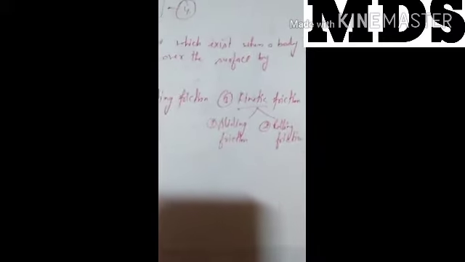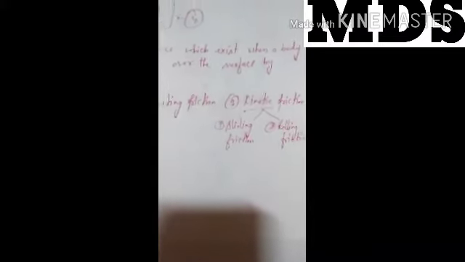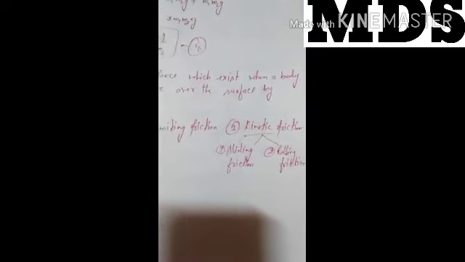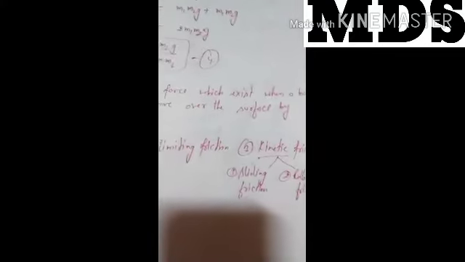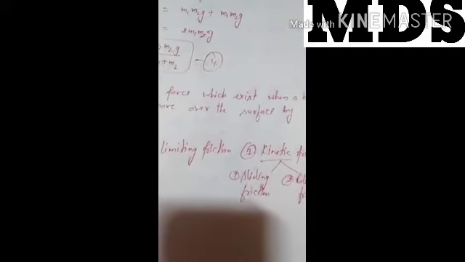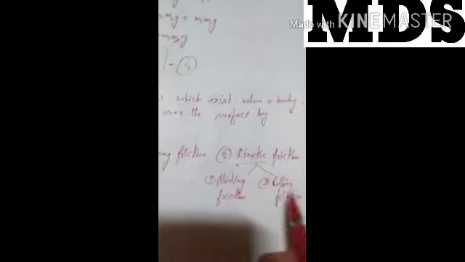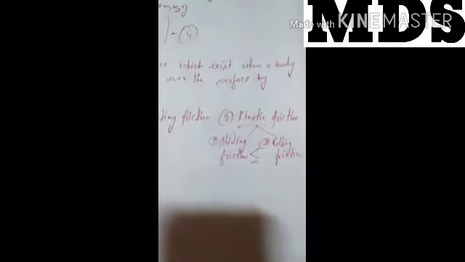Sliding friction acts when the body tries to slide over the surface of another body. Rolling friction is the force of friction which appears when a body rolls over the surface of another. Rolling friction is always less than sliding friction. Clear? There are 3 types of friction.